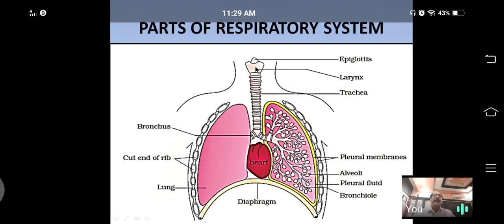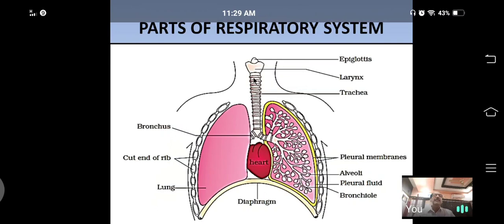See, this is the larynx. What is the function of the larynx? It produces sound, so it is commonly called the voice box. Here there is an opening. That opening is called the glottis. That glottis is covered by a lid-like structure called the epiglottis.